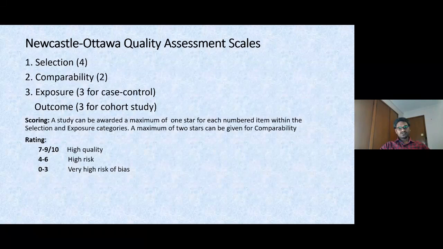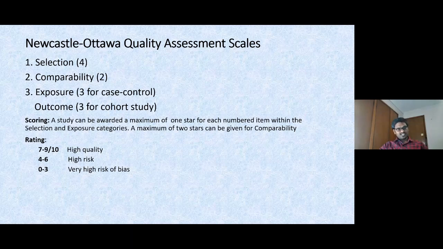So next, the Newcastle-Ottawa quality assessment scales. This scale is going to deal with the quality of observational studies. It comprises three elements majorly, and the total score will be 9, sometimes 10 for cross-sectional studies. For selection, this is going to deal with selection of cases, selection of controls, how they are going to be captured, definition of the controls, and representativeness of the cases.